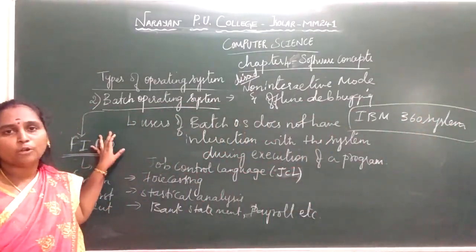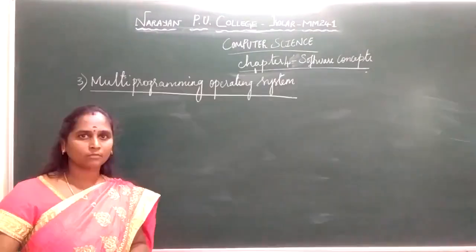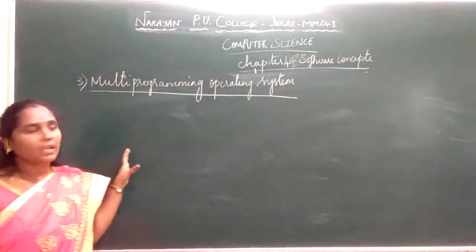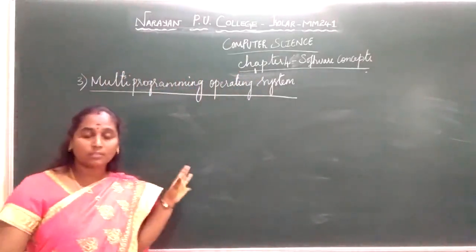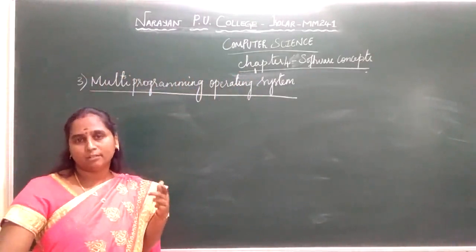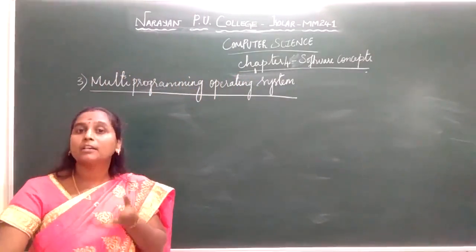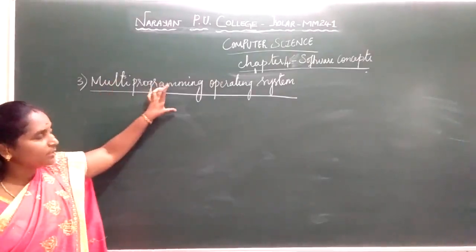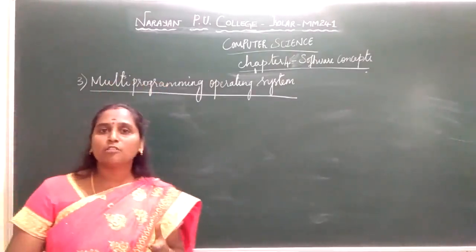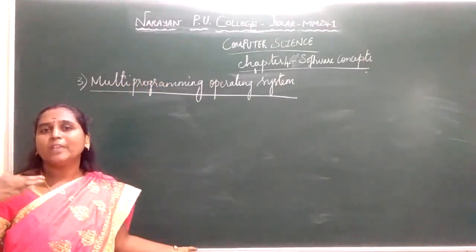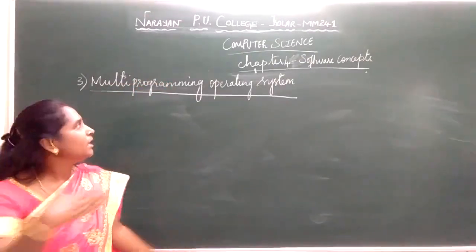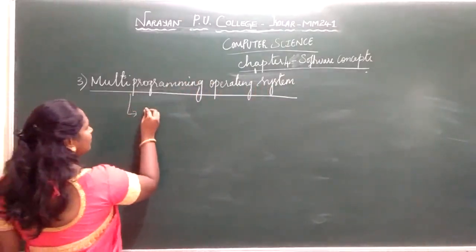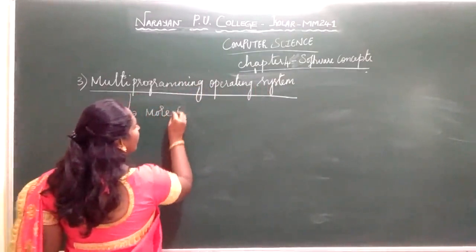The third one is the multi-programming operating system. This is a kind of operating system that performs more than one process execution of a program concurrently. A multi-programming operating system allows more than one process to be executed concurrently. That is, multi-programming is where you process more than one process.